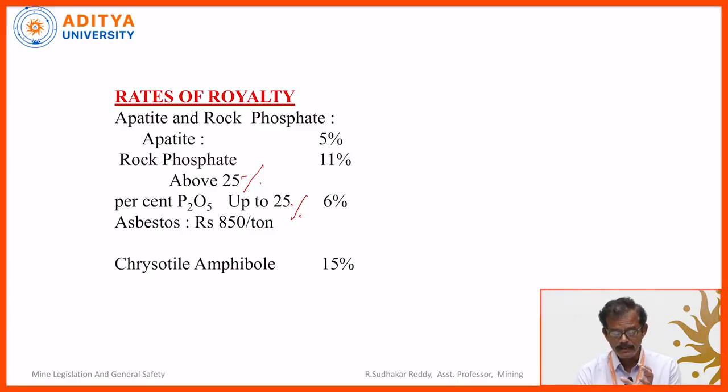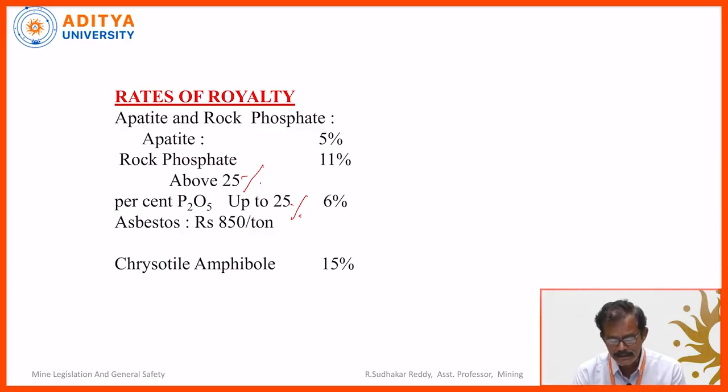For example, you take coal. Coal royalty is 7 rupees per ton for high grade, which is going for steel. And low grade, generally going for cement industry, the royalty is 5 rupees. So royalty varies on the mineral also, depending upon the grade. This is one of the important points.